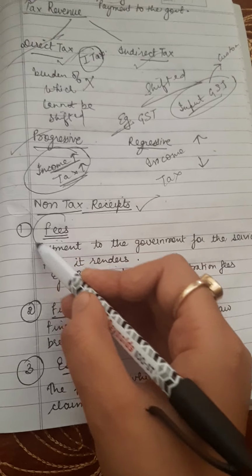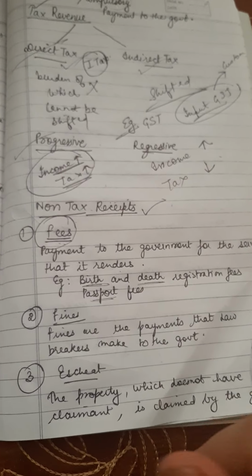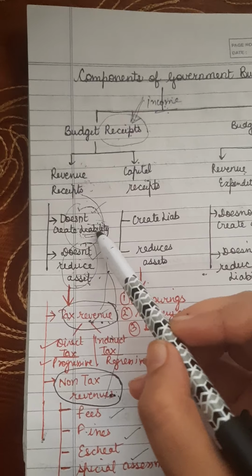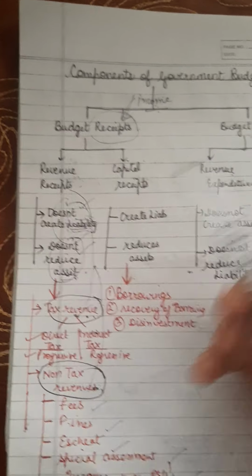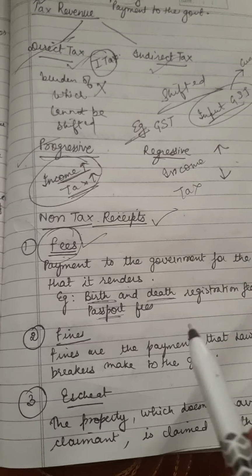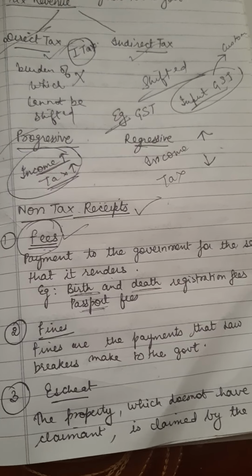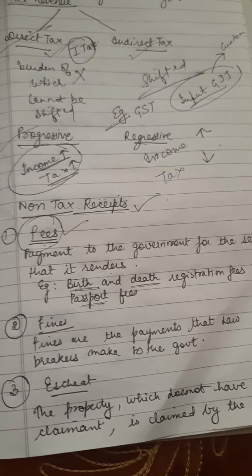So fees is a non-tax receipt and it's a revenue receipt. Why? Because revenue receipts do not create liability and do not reduce assets, and when government receives fees, no liability is created and the assets of your government are not reduced.